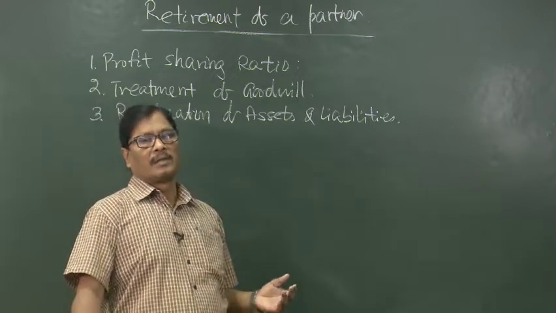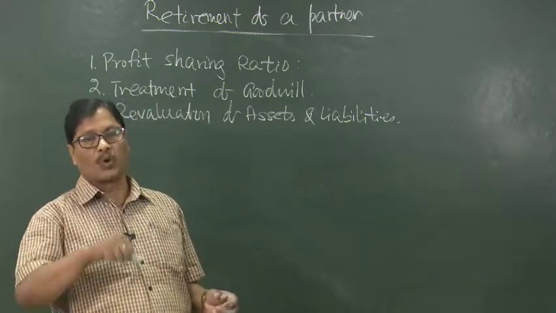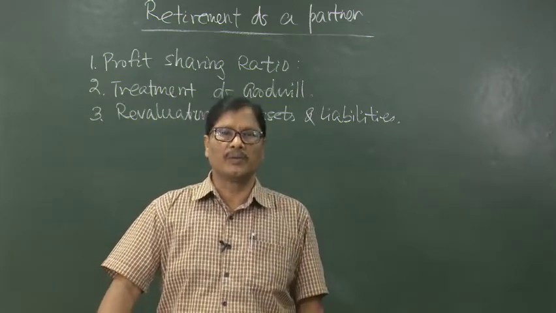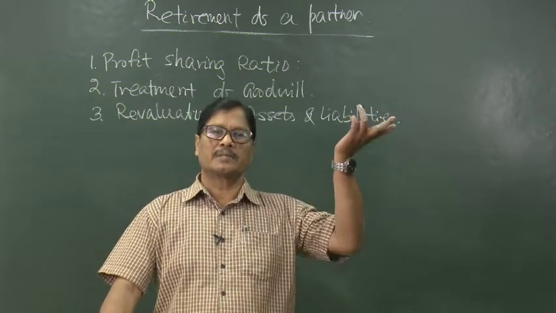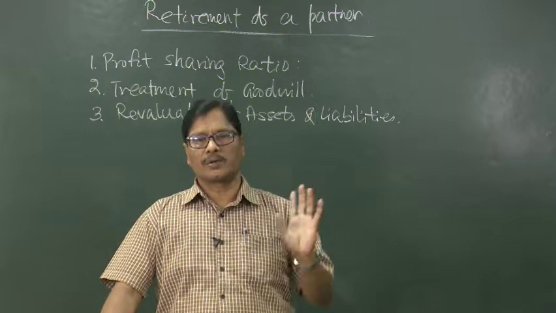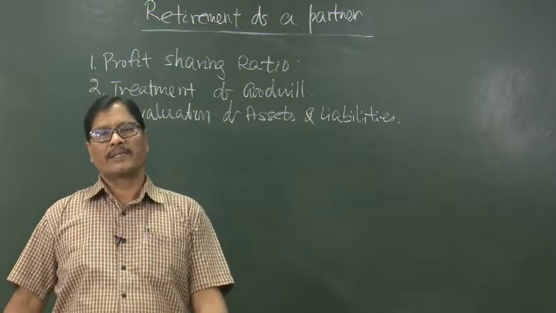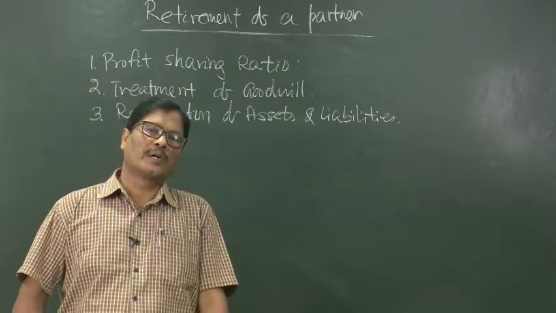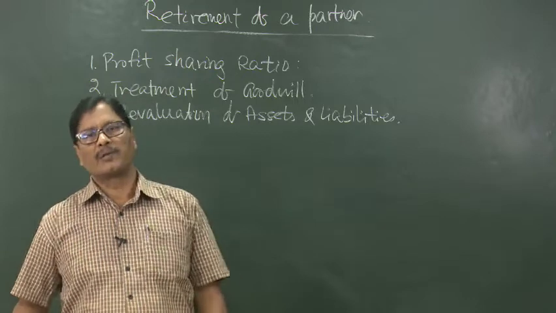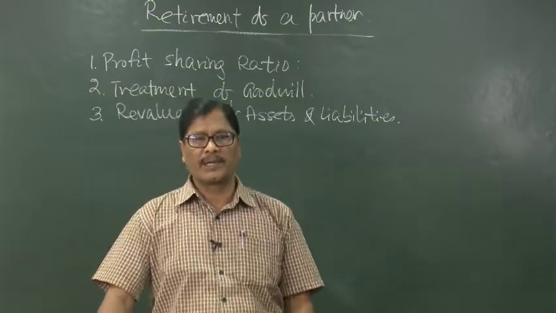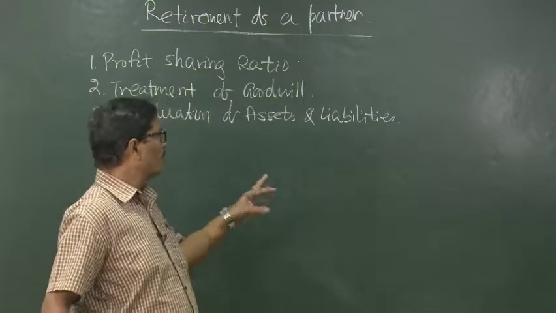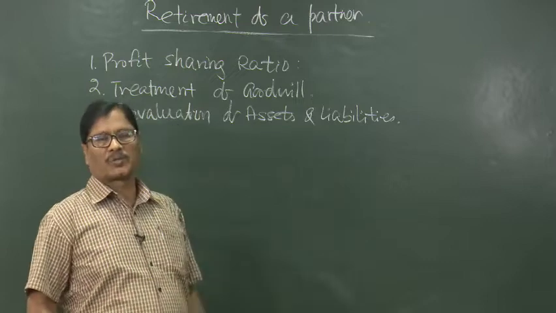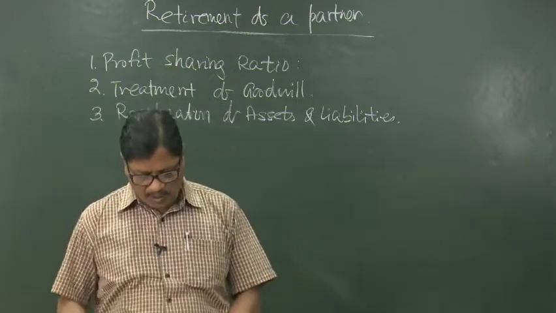Similarly, suppose there are 3 partners, now there will be 2 partners. If you prepare a memorandum revaluation account, now it will be distributed among the remaining 2. But in the admission case it was 2 and 3, now it will be 3 and 2. It is exactly the same as what we have already done in case of admission of a partner, in the old ratio and in the new ratio. If there is a memorandum revaluation account, it will be in the new ratio, and in case of retirement in the new ratio there will be only 2 left, or fewer partners, so that will be distributed among them. So, there is absolutely no difference between the two.